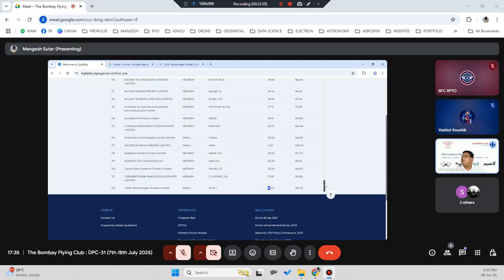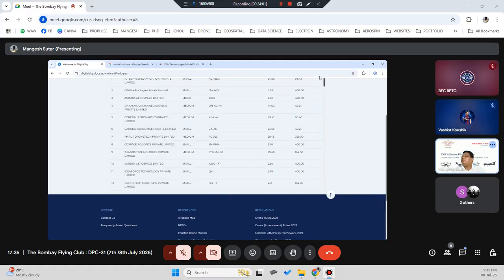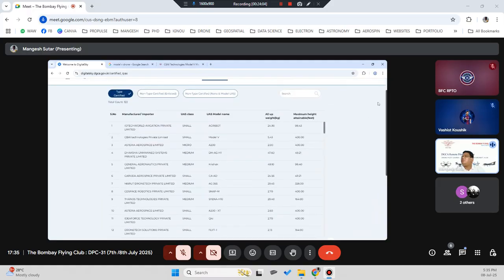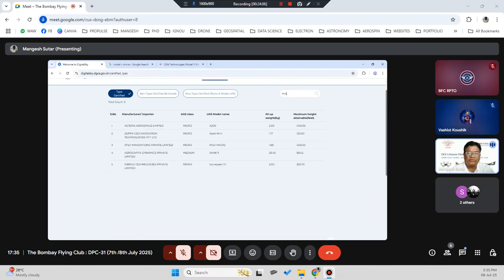Let me see how many we have in micro. I think in micro maybe you had only 1 or 2, or max 3. Let's see, it's 4. So the latest one is Nibra Technologies' Surivan. Asteria was earlier, then you have Ajit Mini and Rfly, which is the same drone we are talking about.